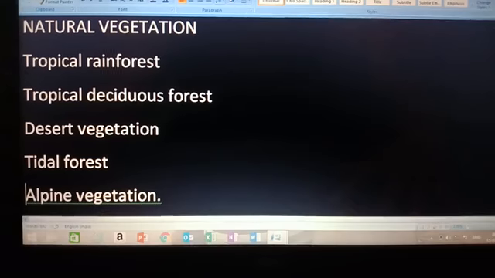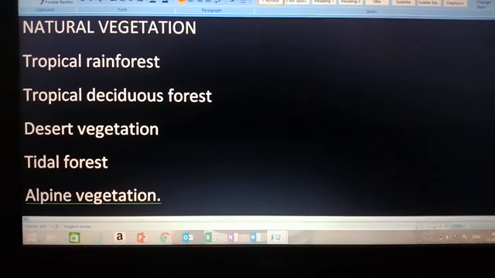Okay, tropical rainforest, children. Now, before talking about it, natural vegetation: India is very much rich and it's blessed with varieties of plants and animals. Vegetation is a very important natural resource. Vegetation and wildlife are very important natural resources, and they are found almost at all the places in India.